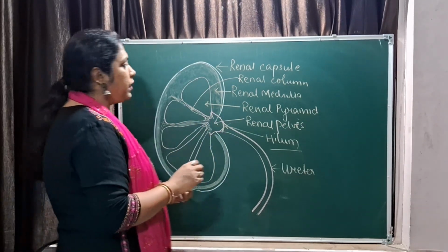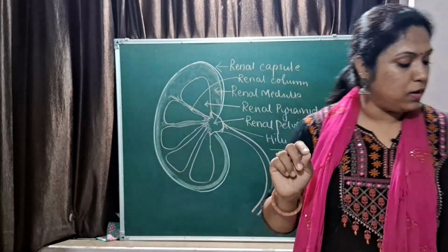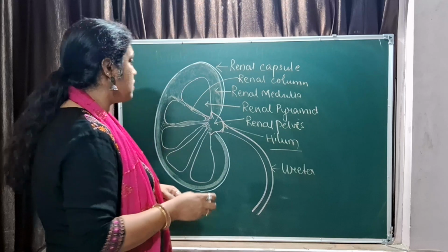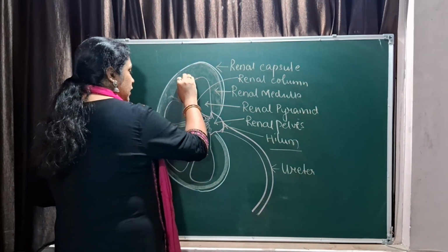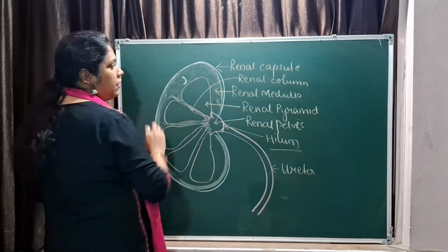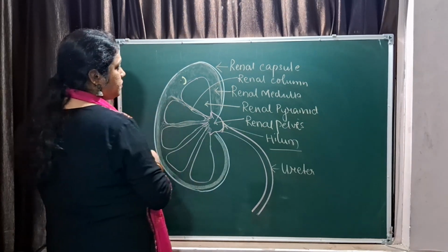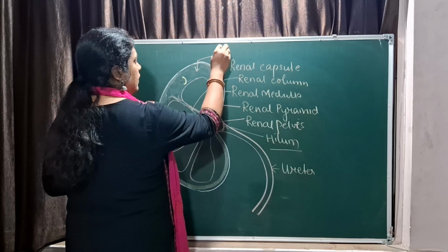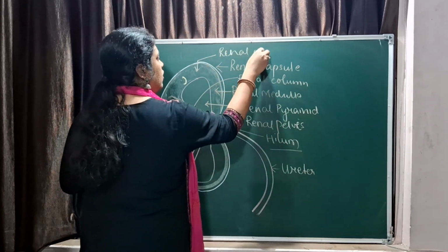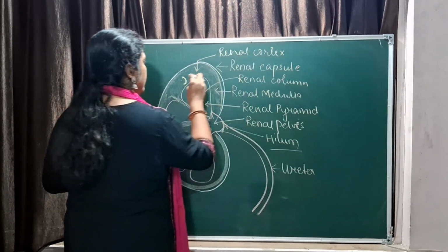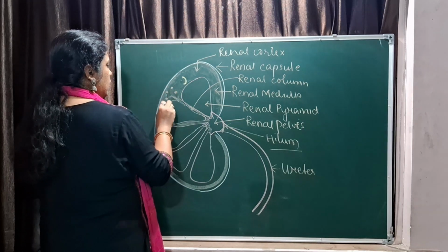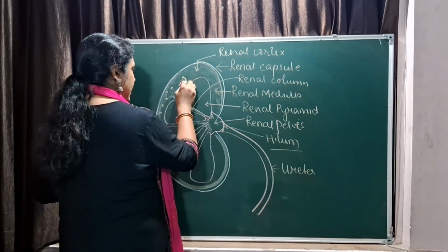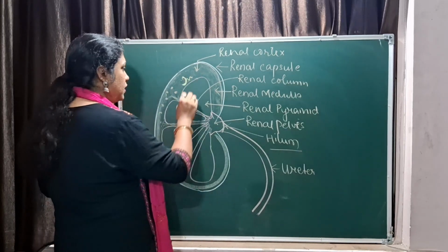And now, what did I tell you? What is the structural and functional unit of kidney? That is the nephrons. Where do the nephrons lie? The nephrons lie in the renal cortex. I have not mentioned the renal cortex in the diagram. Let us mark it, renal cortex. Renal cortex appears granulated. And why granulated? Because of the presence of the nephron's head, the proximal convoluted tubule.